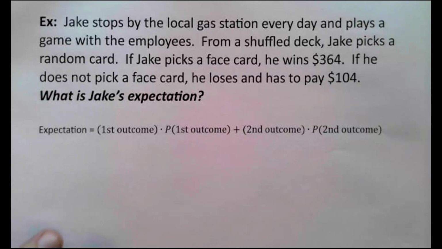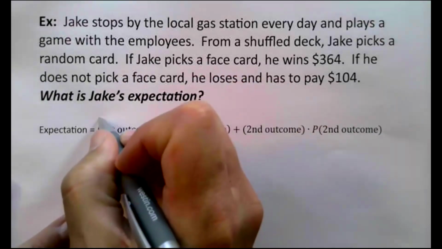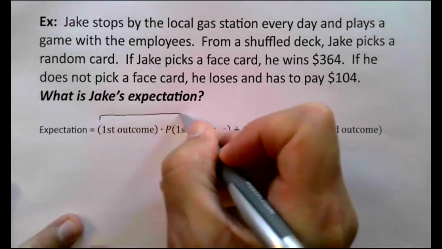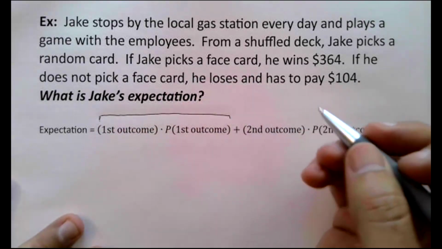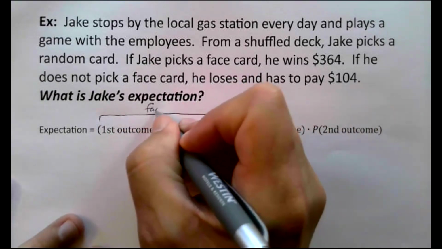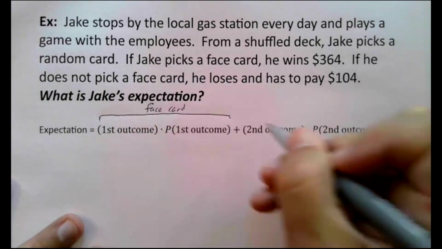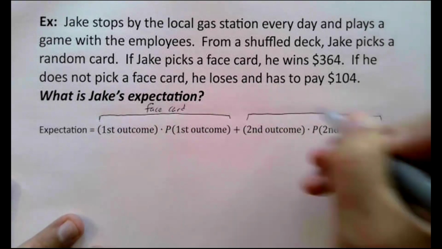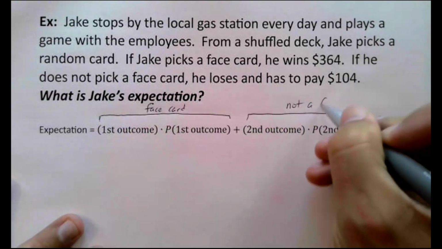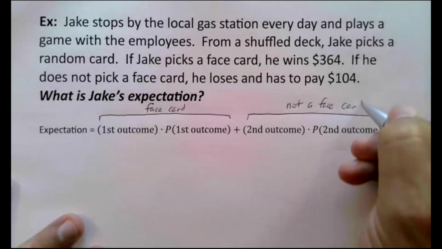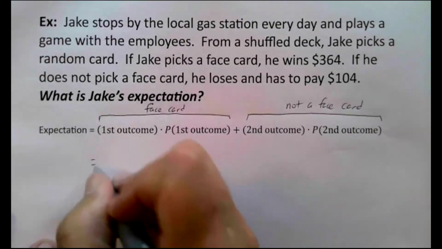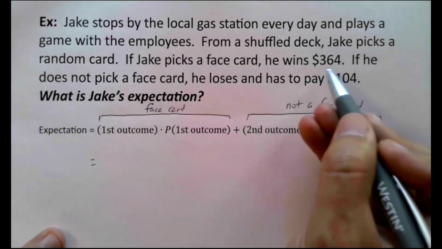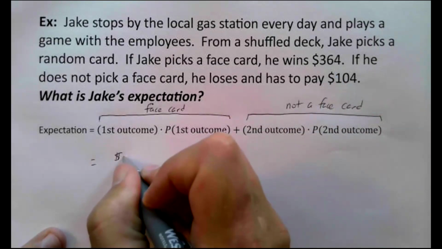The first outcome, you can call it whatever you want. But basically, I'm going to say, let's have the first outcome be that Jake wins. He wins the bet. It does turn out to be a face card that he picks. And we'll call the second outcome that he loses the bet, meaning when he picks that random card out of the deck, he does not pick a face card. So the first outcome, money-wise, is that he would win $364.